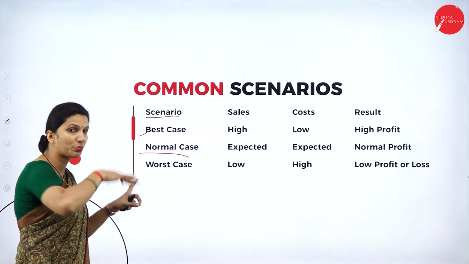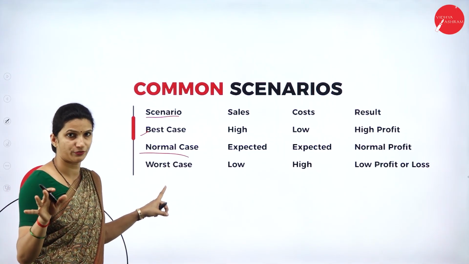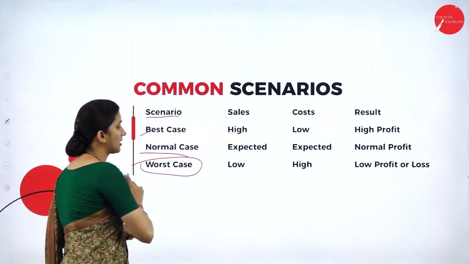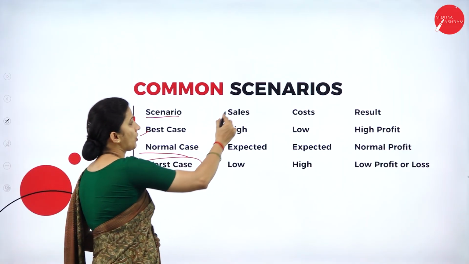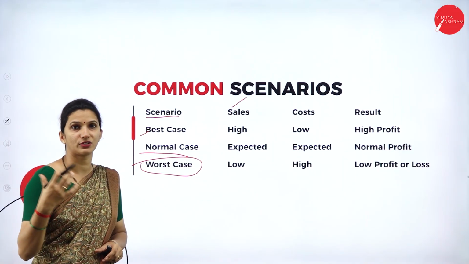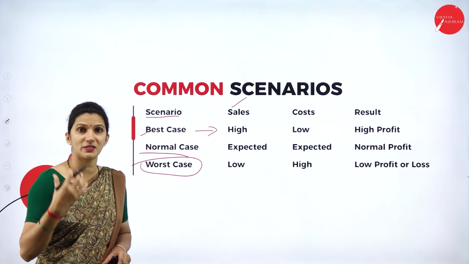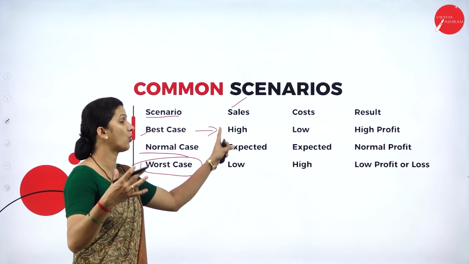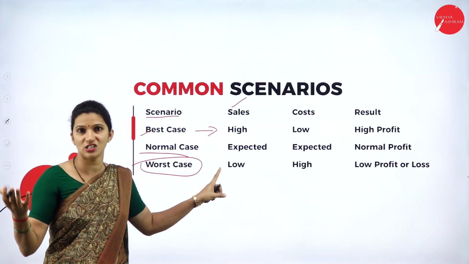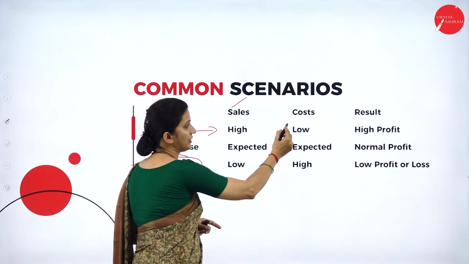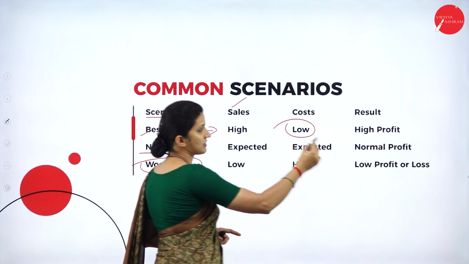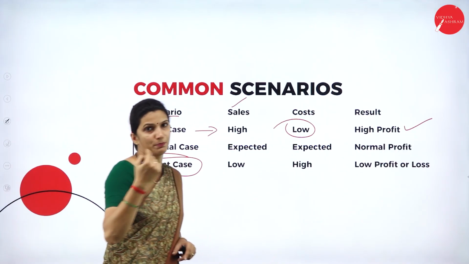And in the normal case, we assume a normal level of outcomes, and then a worst case. So what will have an impact on the sales? In the best scenario, you can assume that sales will reach a high level, and the cost will also be low, so we can expect a high profit.